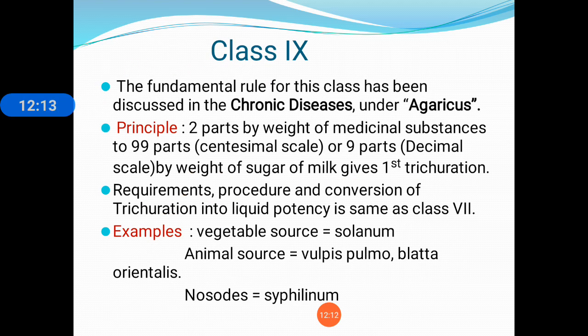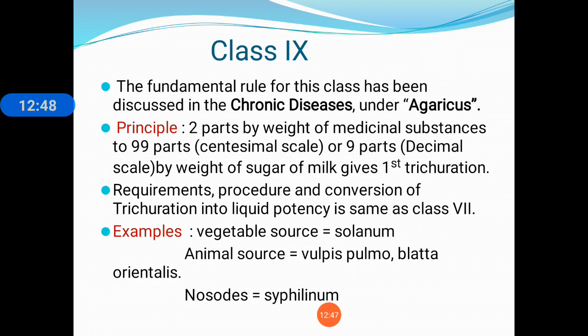Then about class 9. The fundamental rule for this class has been discussed in Chronic Diseases under the drug agaricus. Principle: 1 part by weight of medicinal substance to 99 parts or 9 parts by weight of sugar of milk gives the first trituration. If you want to prepare in centesimal scale, then you take 99 parts of sugar of milk. If you want to prepare in decimal scale, then you take 9 parts of sugar of milk.